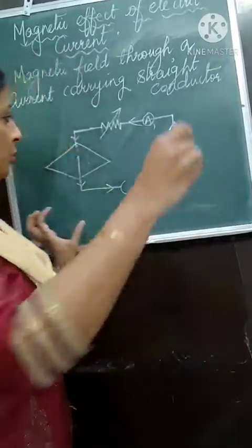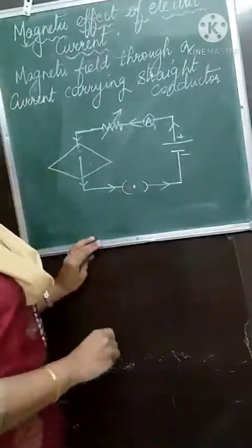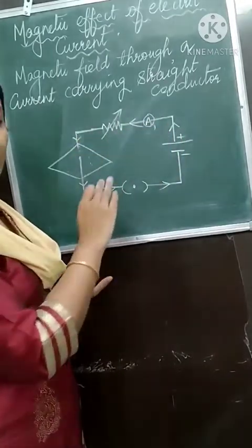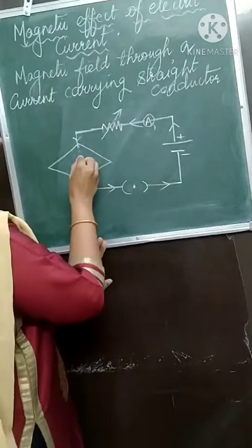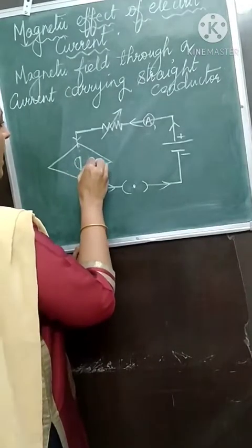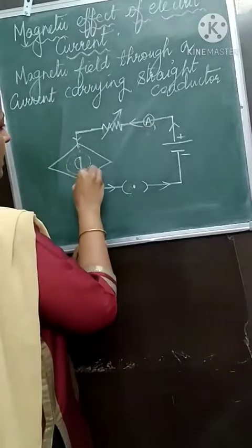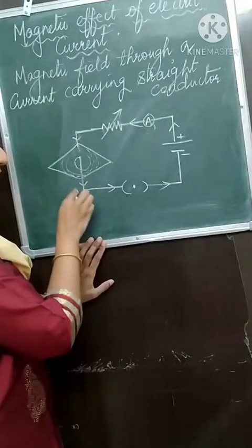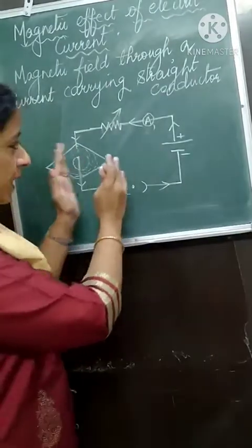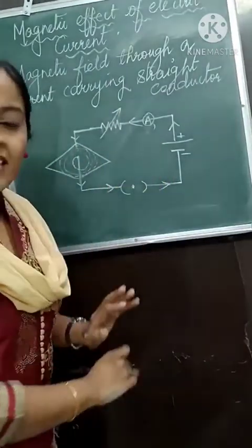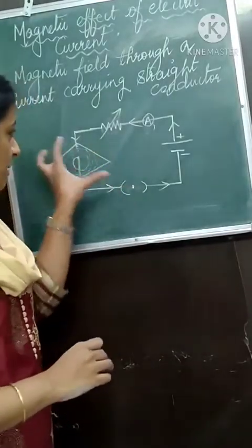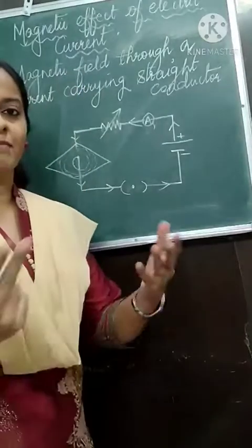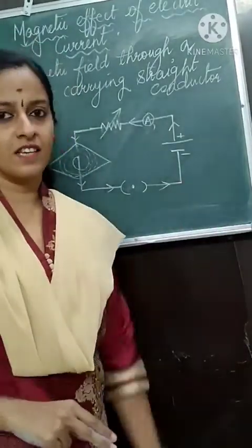As soon as you switch on, that is, as soon as you close the circuit, the current starts flowing. You will see that the iron filings start arranging into concentric circles. These become bigger and bigger. The iron filings arrange themselves in the form of concentric circles. That means a magnetic field is created in this circuit.